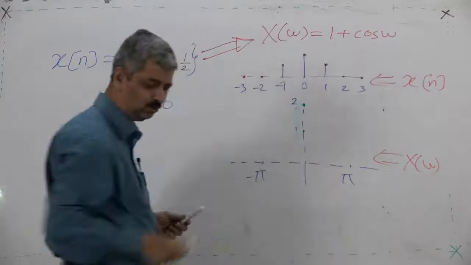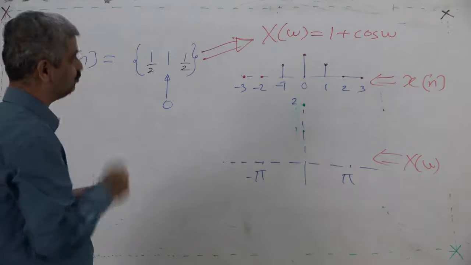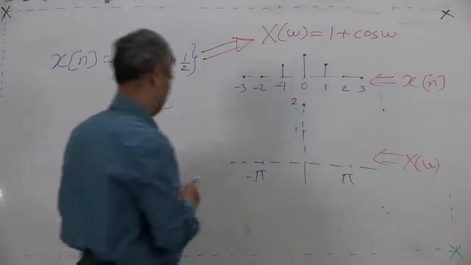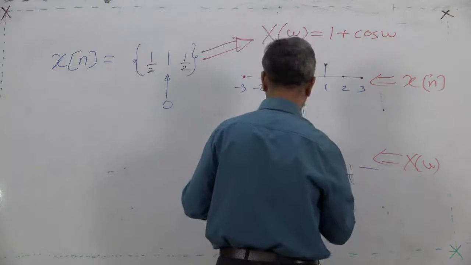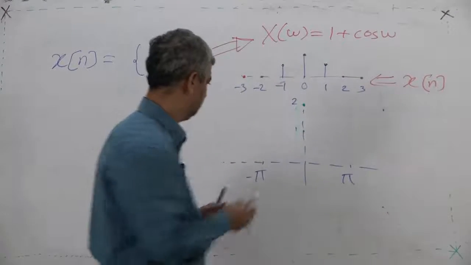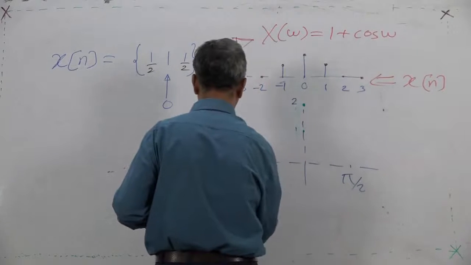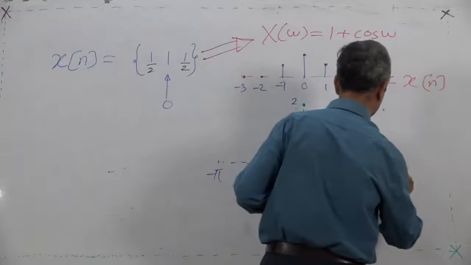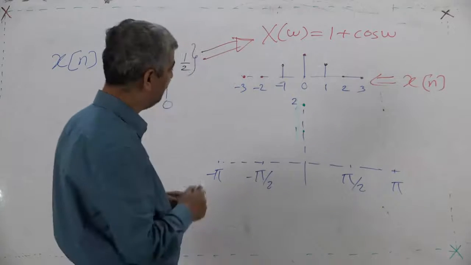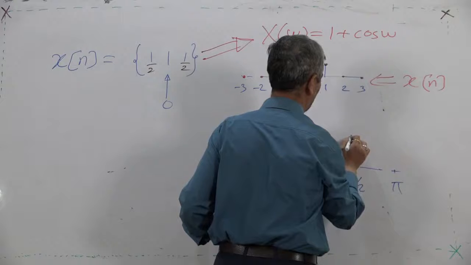At omega equal to pi by 2, cos omega is 0, so X of omega will be 1.